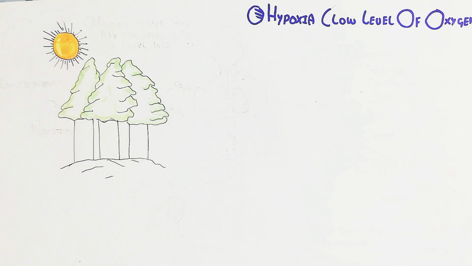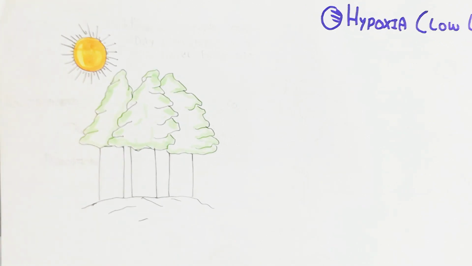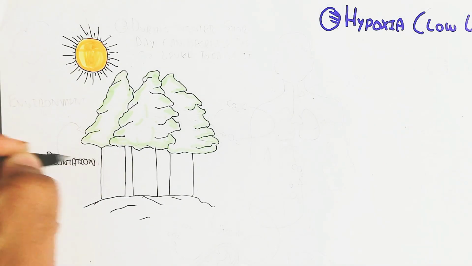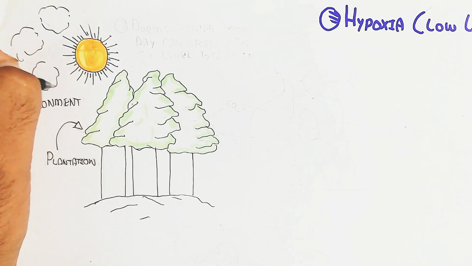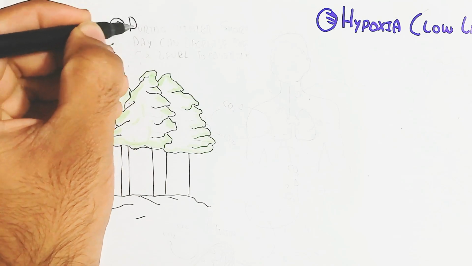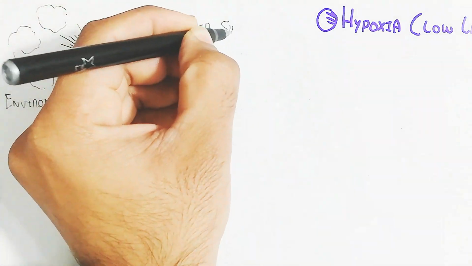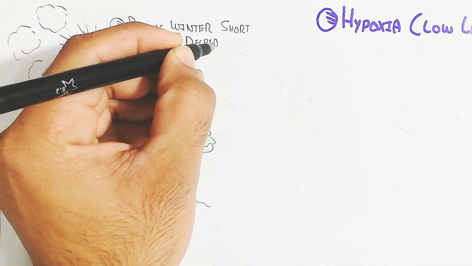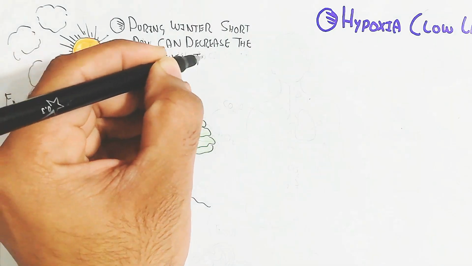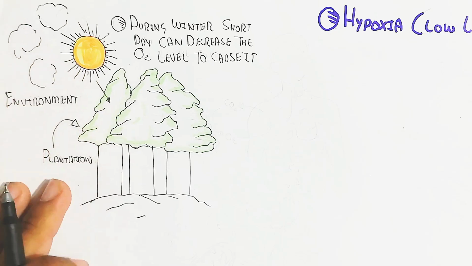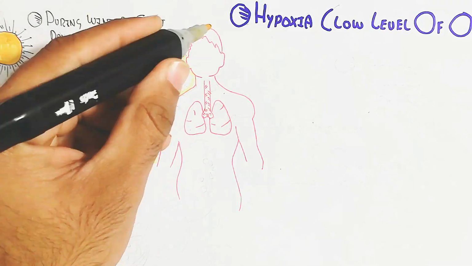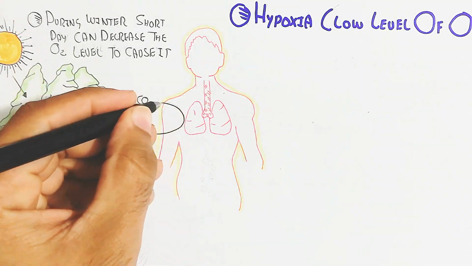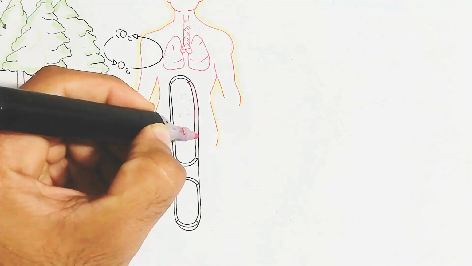In cold weather, photosynthesis is limited during winter. The short day can decrease the oxygen level, because when the sun does not rise, photosynthesis cannot occur and the plantation will decrease, leading to decreased oxygen. Another cause is a person's exposure to high exercise, which leads to anaerobic respiration, known as anaerobiosis, and decreases the oxygen.